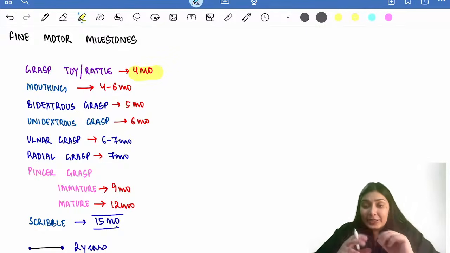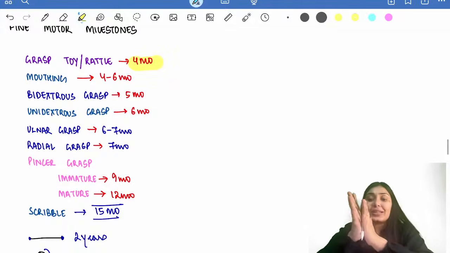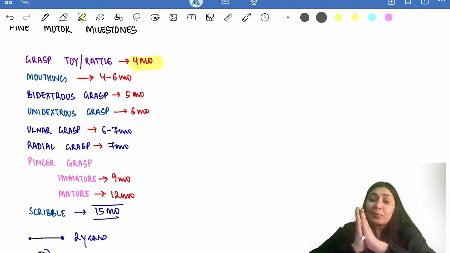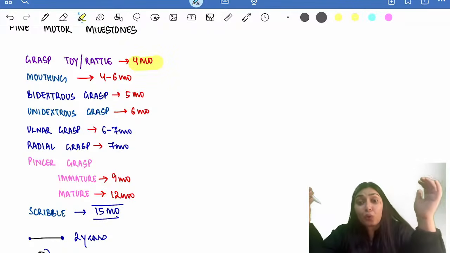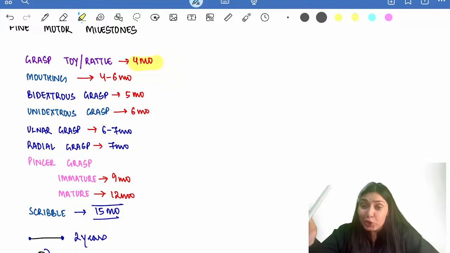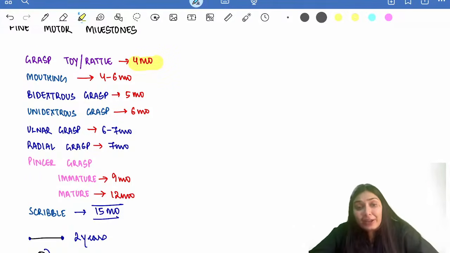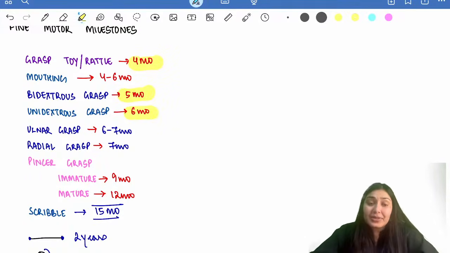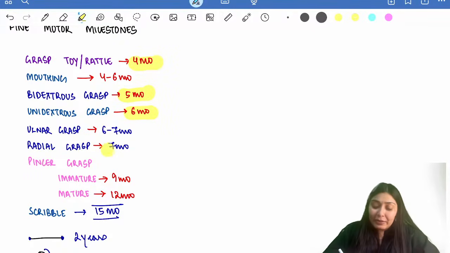Then comes the grasp of the hand. Firstly, the child has this disorganized activity. The child will be holding the object in both hands. This is known as bidextrous grasp. After that, the child will realize I can hold the object like this with one hand also. This is unidextrous grasp. So bidextrous grasp comes at 5 months of age and unidextrous comes at 6 months of age. Then we have radial grasp at 7 months of age.